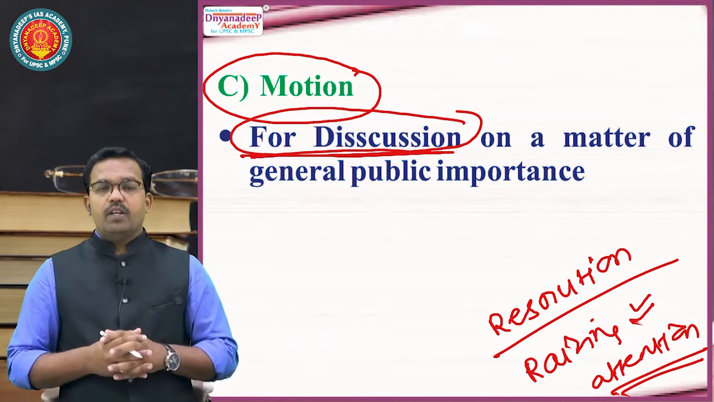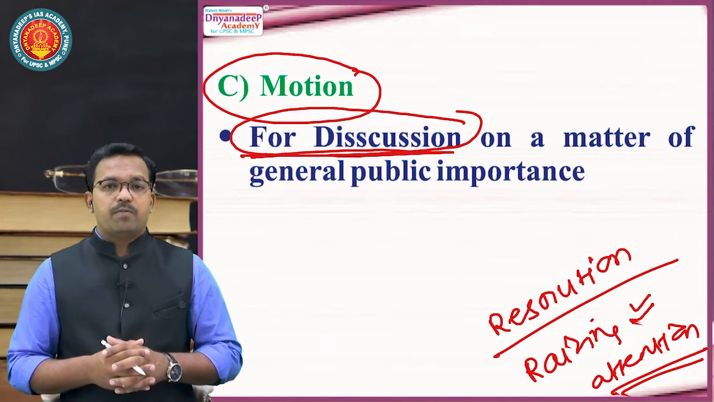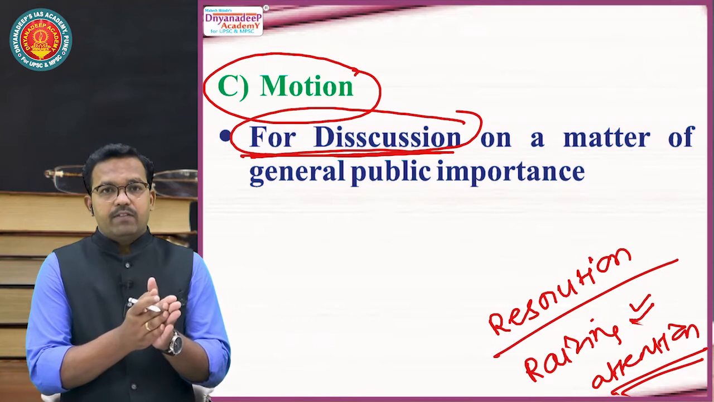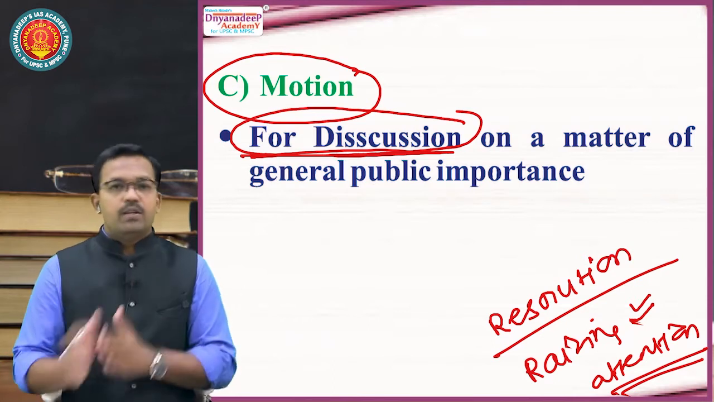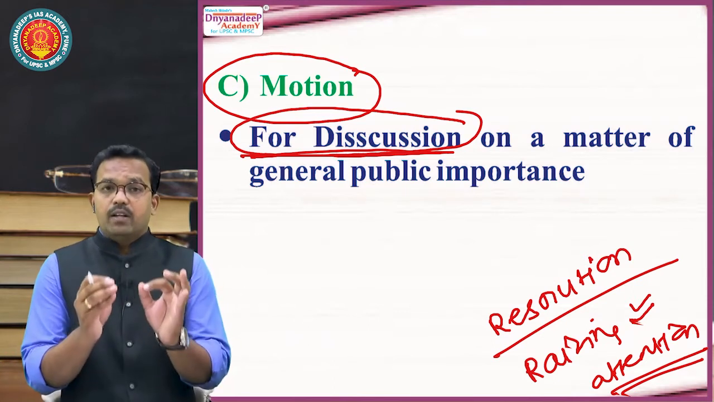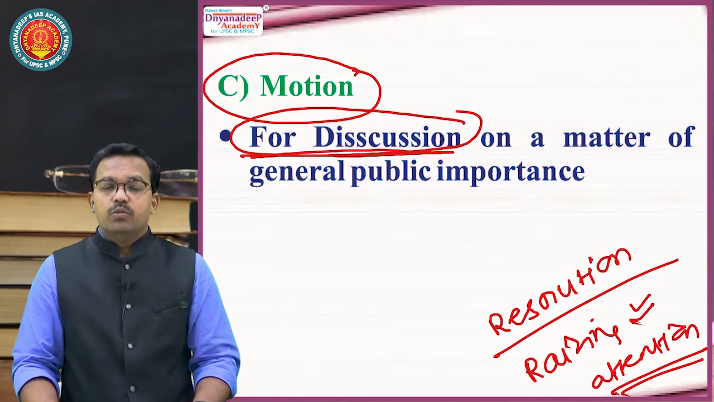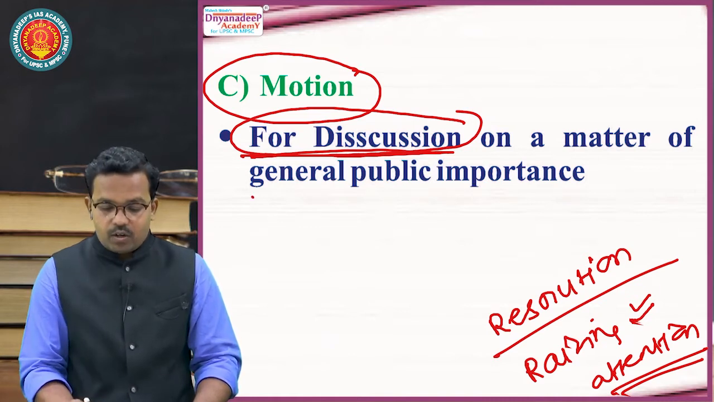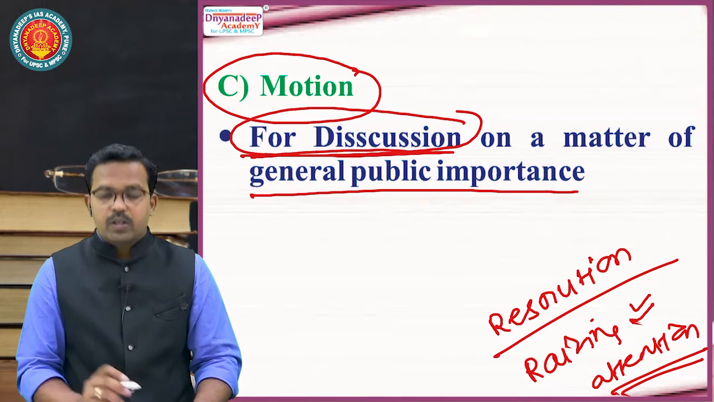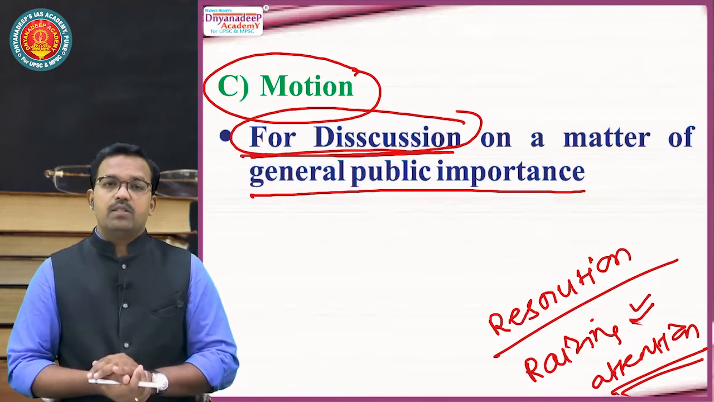Now, here we will try to understand various types of motions and also various types of resolutions and what is the basic difference between these motions and resolutions. Before that, I want to repeat the definition once again. Motion is used to take permission of the chair in Lok Sabha or Rajya Sabha for discussion on a matter of general public importance in the house. It is called a motion.